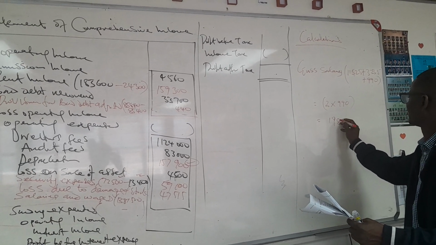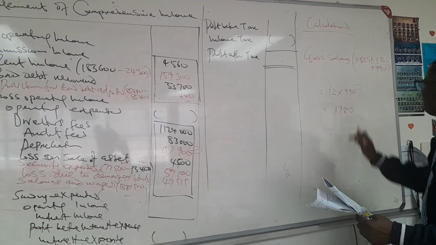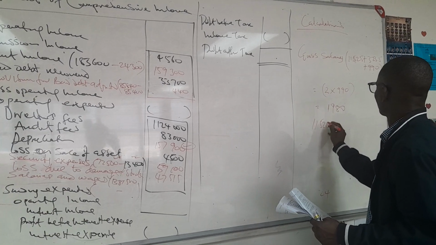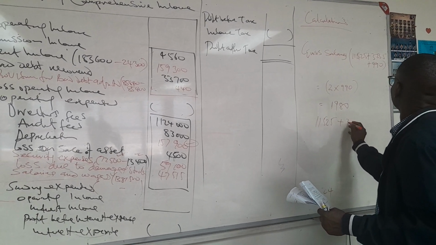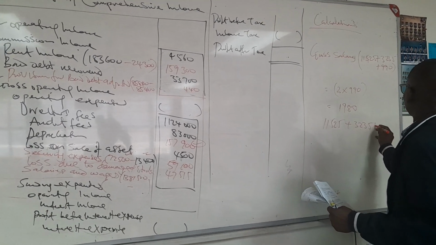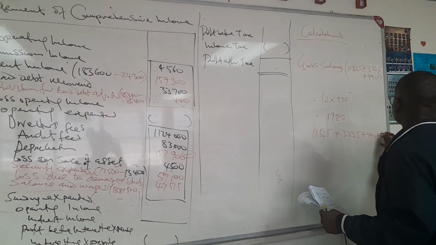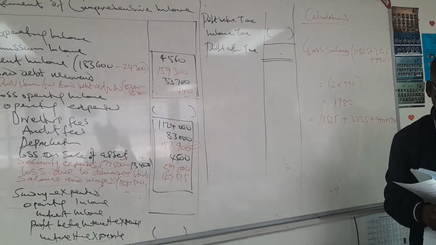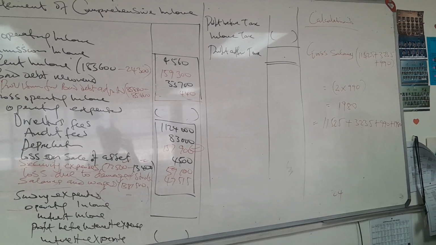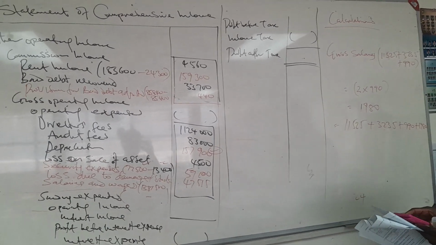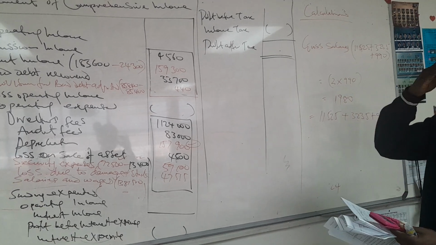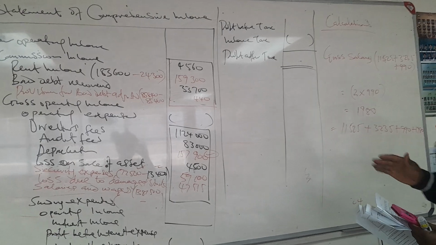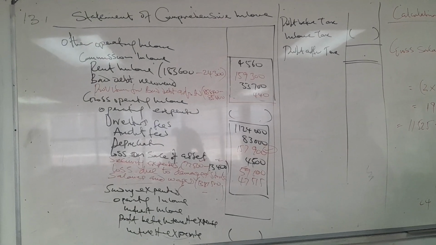If I'm not making a mistake, this is the contribution by the business. Actually, it's going to be 11,525 plus 3,235 plus 990 plus 1,980. This should be the cost to the business, because in some cases we have questions that separate the salary and wages from the employer contribution, but this one they added them together.